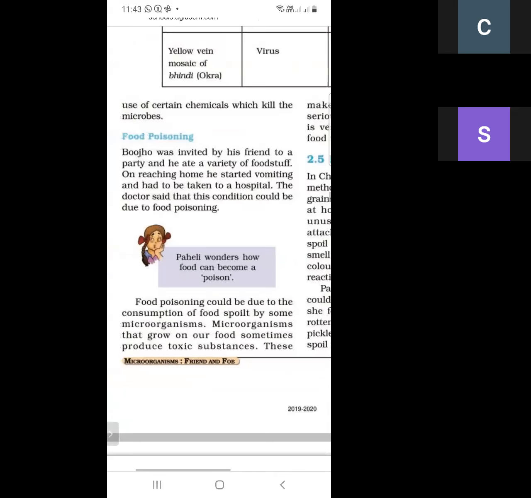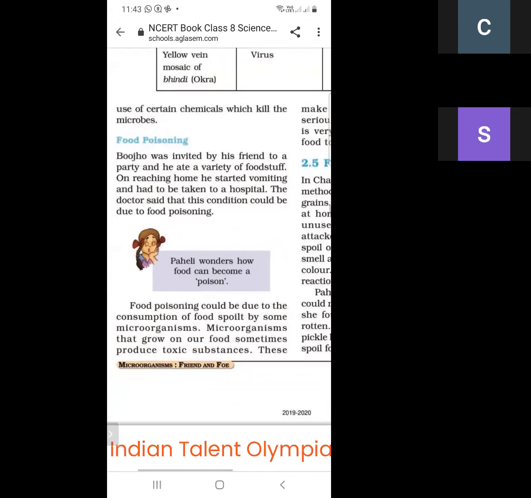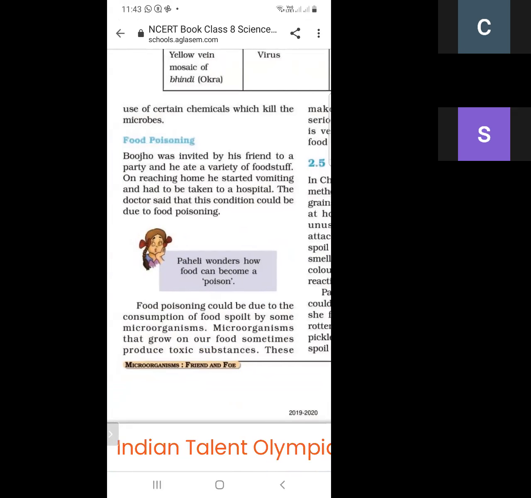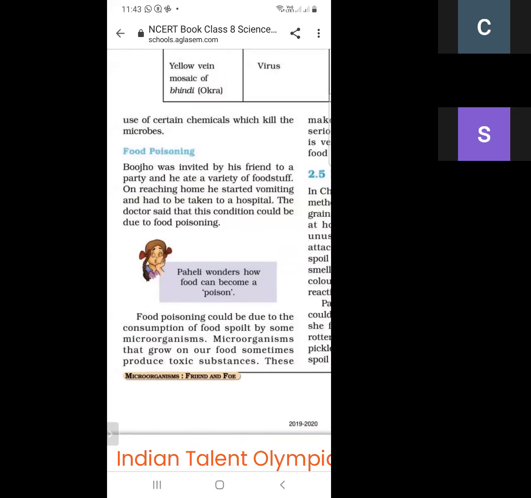So in the party, there was some food which was very bad and full of microorganisms, because some microorganisms spoil the food. When food is not preserved, the microorganisms spoil it, and when we eat this type of food, it creates poison in our stomach. So this is food poisoning.